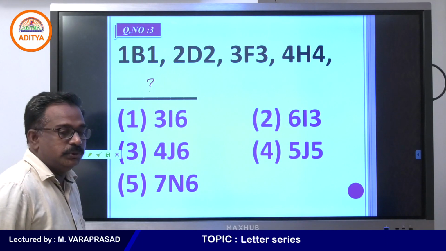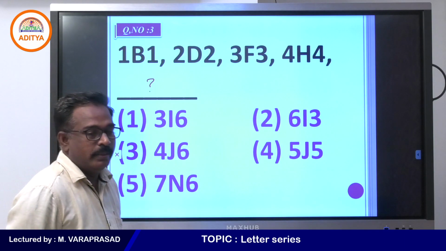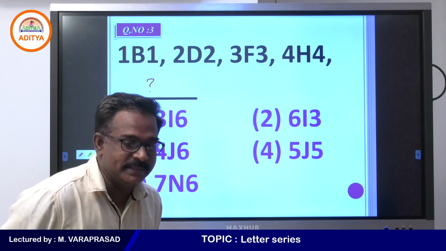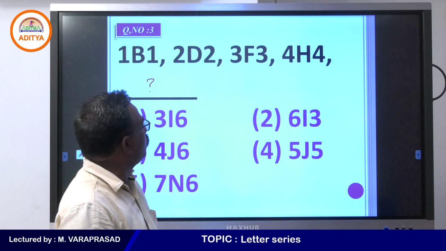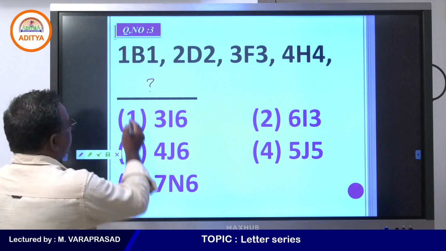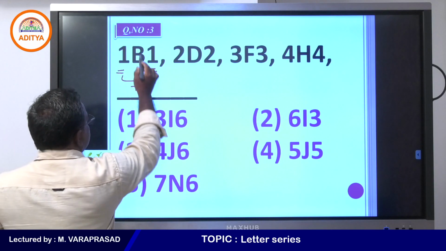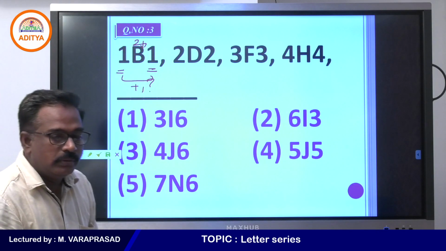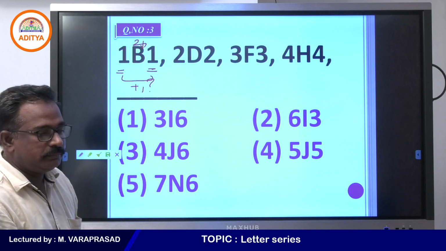1B1 and 2D2 is given, 3F3, 4H4. What will you get in the next series? Take 1B1. Suppose you take this number 1 and this number 1, if we add 1 plus 1, that is 2, the second place value. What is the second letter? B is written there.